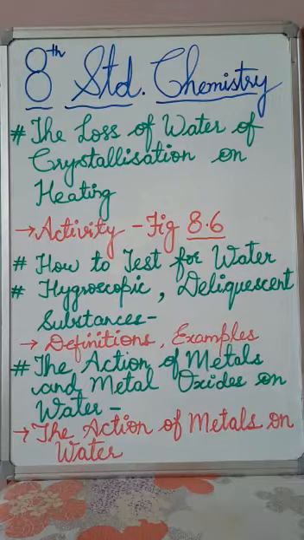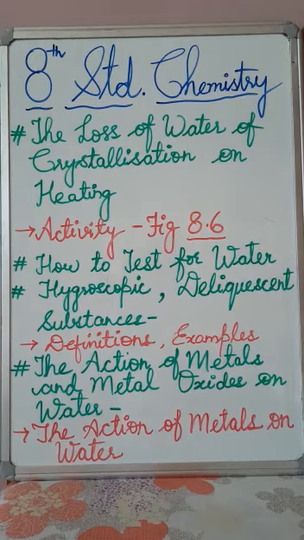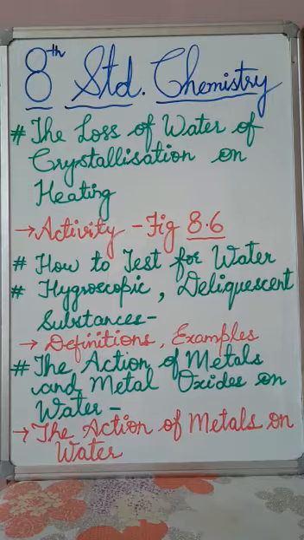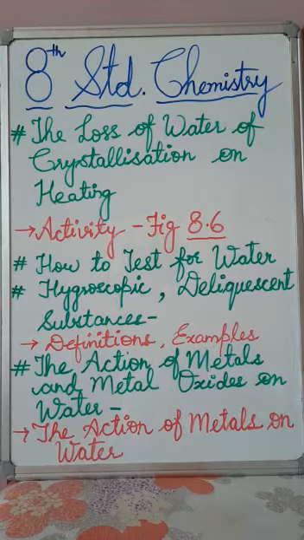So underline this, students. For example, magnesium oxide reacts with water to form magnesium hydroxide to a small extent, and in the same way you can check for aluminium, zinc, and iron also to a still smaller extent.